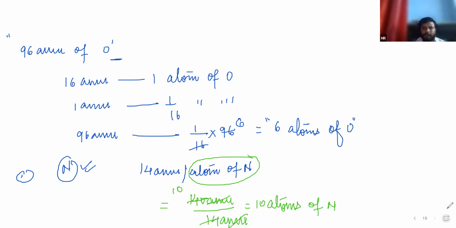Okay, just see. D is telling 96 AMU of O2. Tell me, what is O2? It is an atom or a molecule? It is a molecule. So the mass of this molecule is 32 AMU.